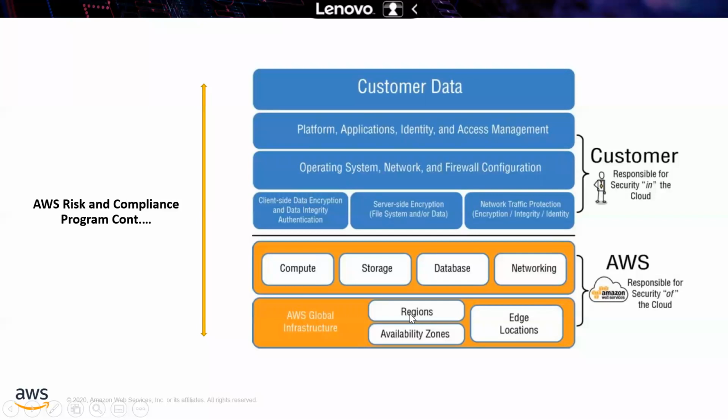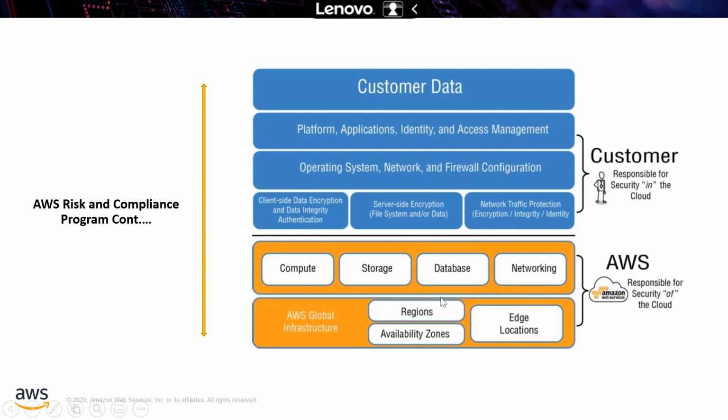You already know what a region is, like North America is one of the regions, or South America is one of the regions, Australia is one of the regions. Within a region, for example North America, we have several availability zones. For example, US East 1, that is Virginia, and US West 1, that is on the West Coast in the US. Availability zones, they have to ensure they're available always. And edge locations, they have many edge locations within the US. That means the number of edge locations is higher than availability zones, and the number of availability zones is higher than regions. So you already know that.